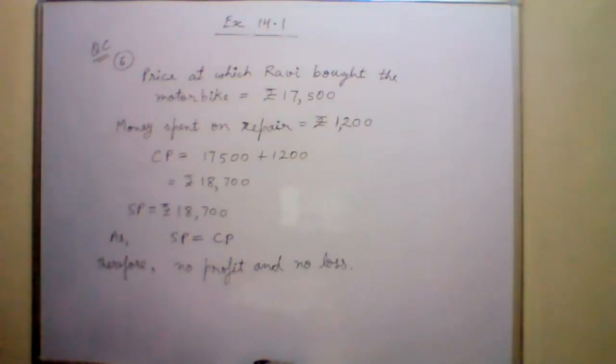Are you all getting my point? I'm saying that you have to leave some space for question 5 and start doing question 6. Okay, I'm telling you what to do in question 6. Yes, in question 6, Ravi bought a motorbike.